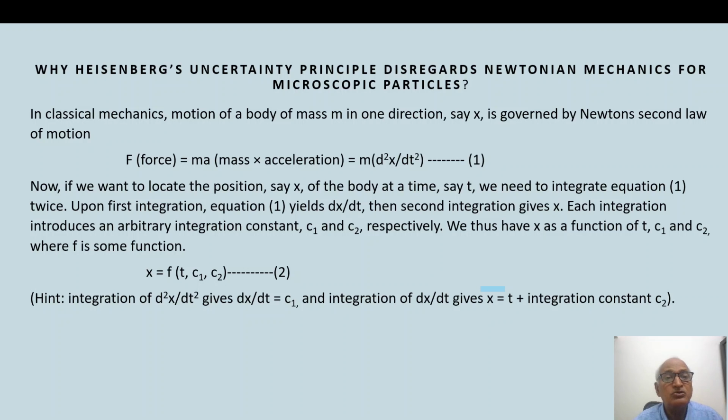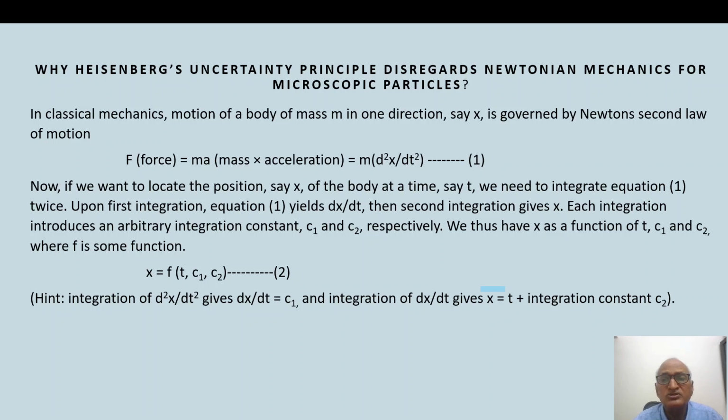Now, if we want to locate the position x of the moving body at a time t, we need to integrate equation 1. Upon first integration, equation 1 yields dx by dt. Then second integration gives x. Each integration introduces an arbitrary integration constant, c1 and c2 respectively.